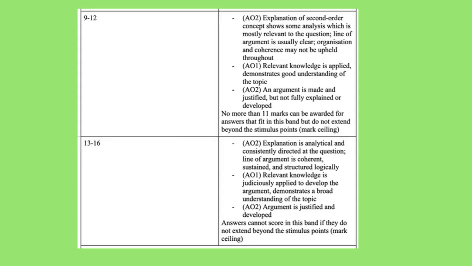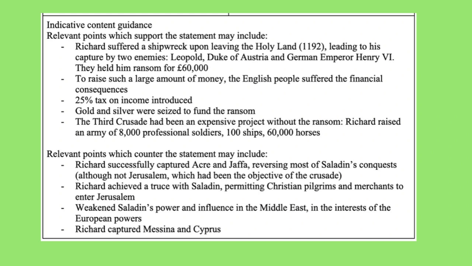Here are the top 2 bands for this question. To score in these 2 bands, you need to engage with the second order concept. That means that you will have analysed the question really closely and come to a justified conclusion. You've organised your argument well, so the examiner knows exactly what you're trying to say, and you've brought in your own knowledge. There are lots of different points you could have given for this question, and as long as they're correct and relevant, the examiner will award you the marks.